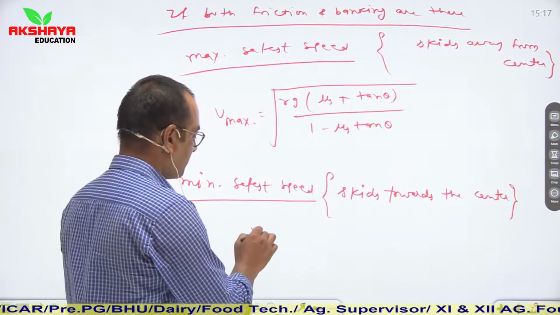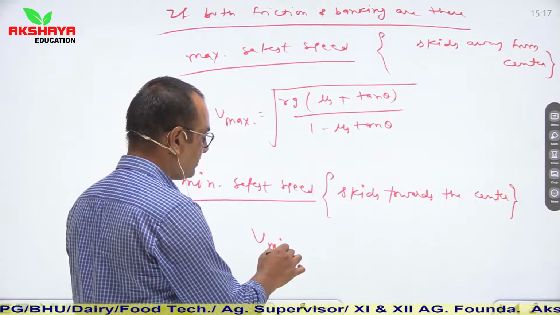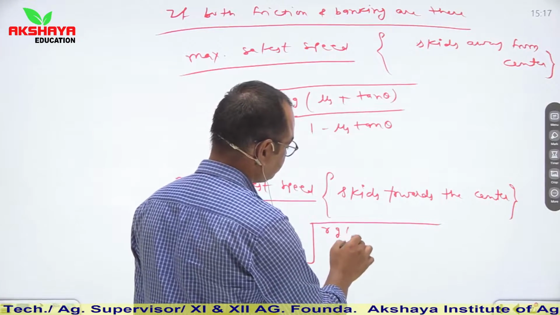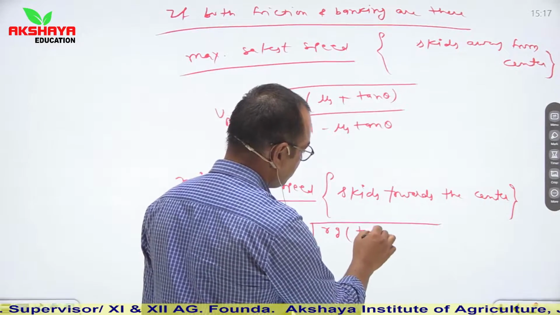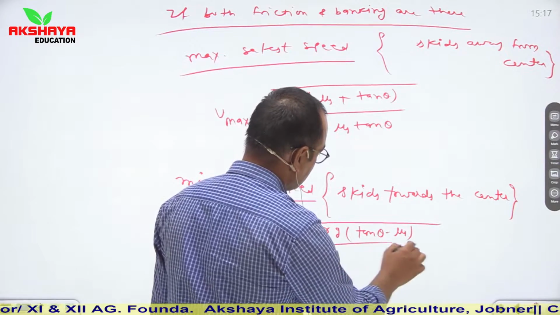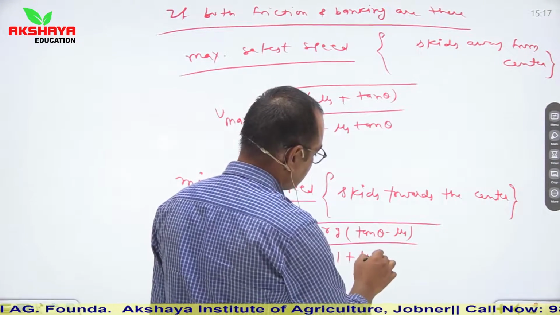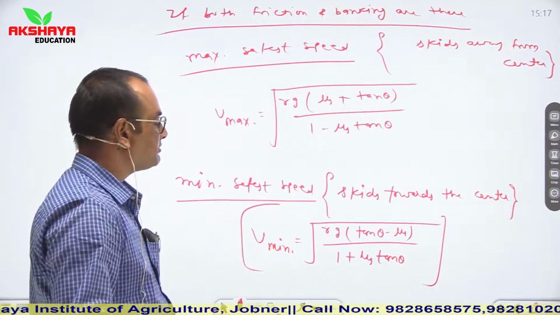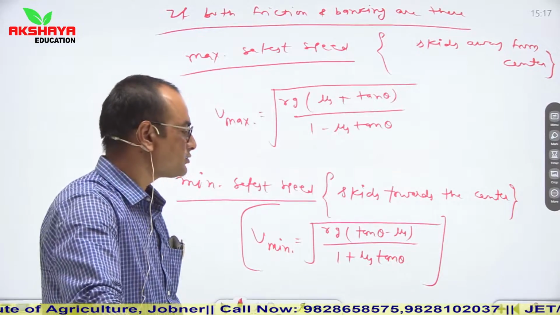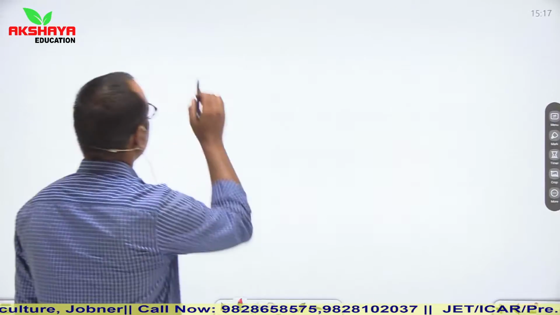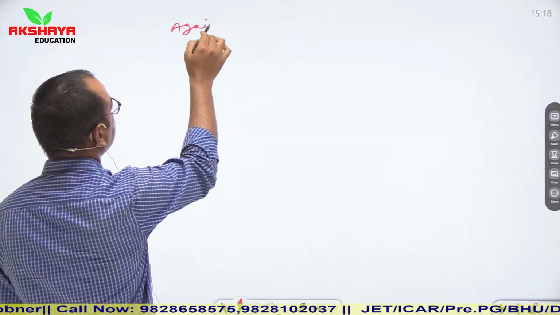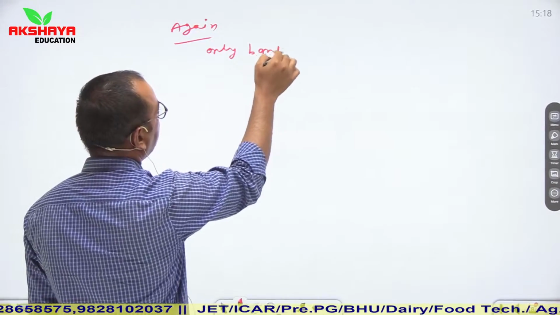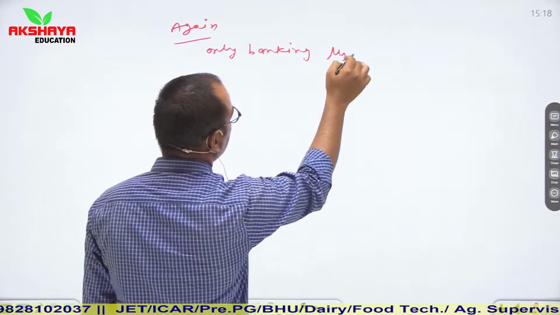Now the minimum safest speed of that vehicle: V minimum is equal to root of Rg (tan theta minus mu s) upon (1 plus mu s tan theta). So this is the relation for the minimum safest speed. So in both the situations, again, only banking means mu s is equal to 0.